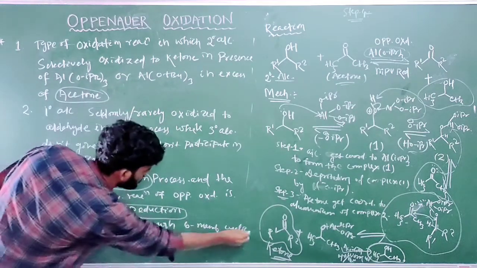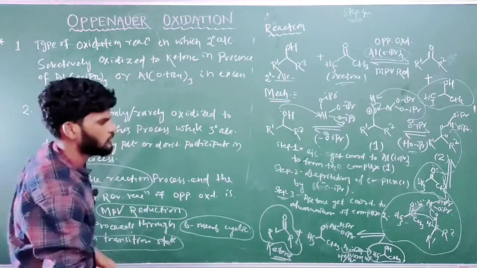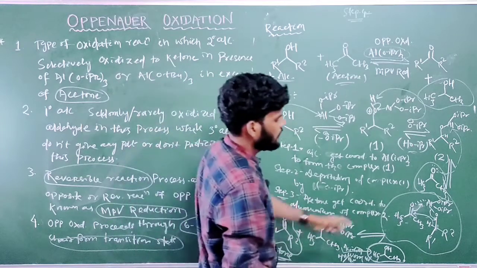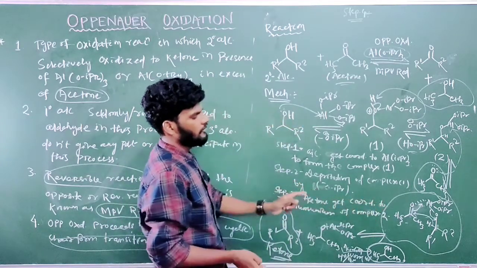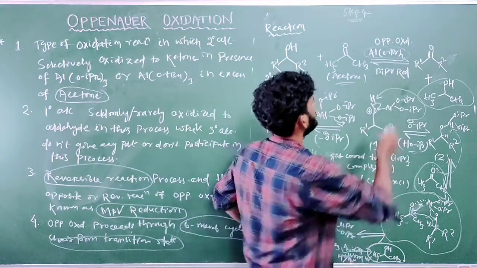So what is that transition state? For step 4, just write that hydride ion nucleophilically attacks the carbonyl of acetone.